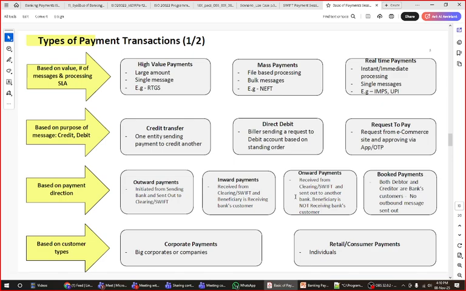Then we discuss the various types of payment transactions. High value payment, depending on the messaging and processing SLA, meaning the timing. The large value payment, high value payment system. Then mass payments, like your salaries, or payments being deducted. Then UPI comes into the picture. The retail payment system volume is very high, so we also discuss those today in the afternoon.